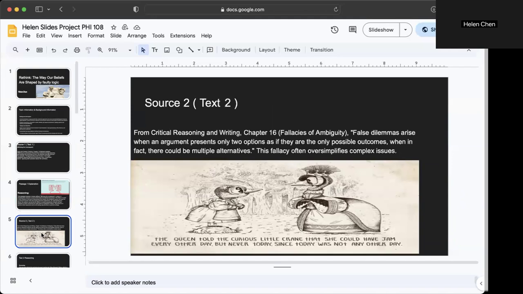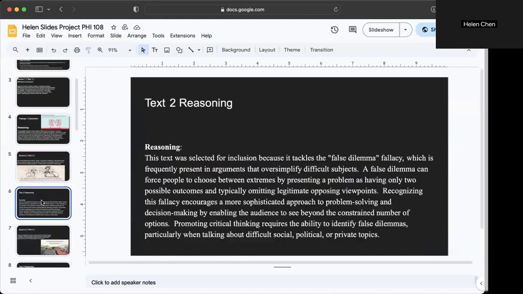Source 2. In Critical Reasoning and Writing, false dilemmas are described as arguments that present only two options, ignoring other possibilities. This fallacy oversimplifies complex problems and pushes people into choosing between extremes. False dilemmas are especially common in emotionally charged discussions. When an argument presents only two outcomes, it limits the conversation and can block compromise or deeper understanding. Recognizing this fallacy helps us realize there's usually a broader range of perspectives to consider.